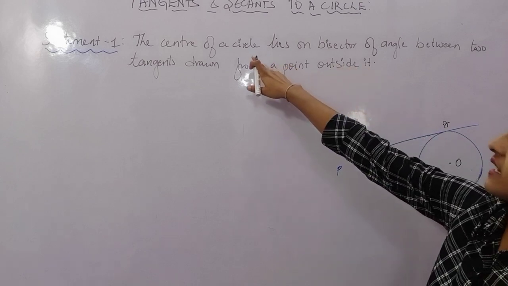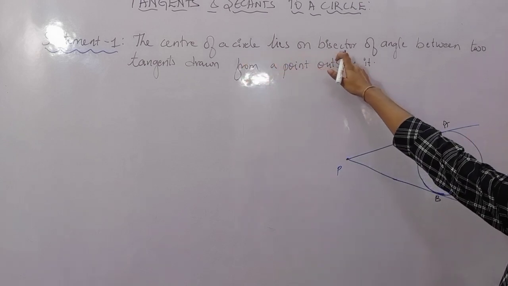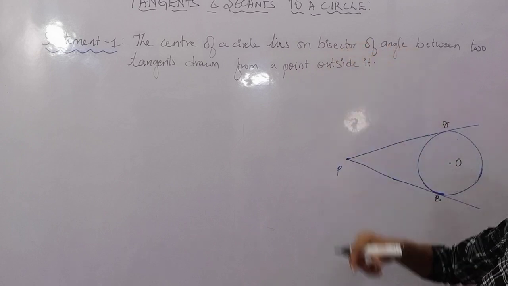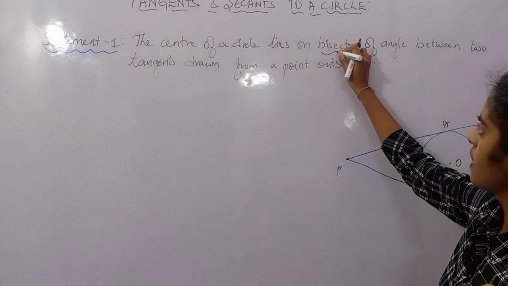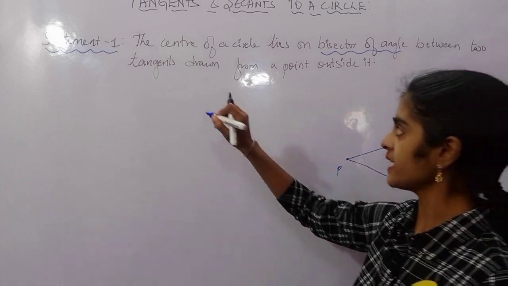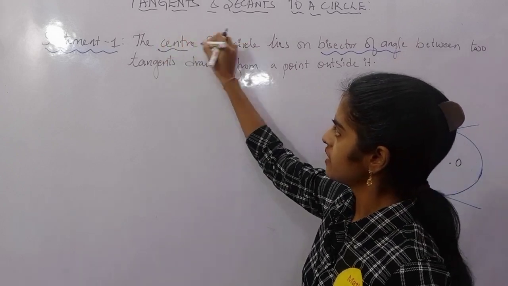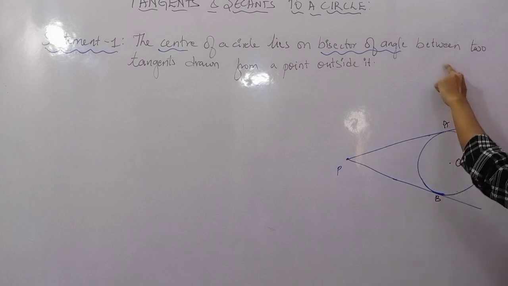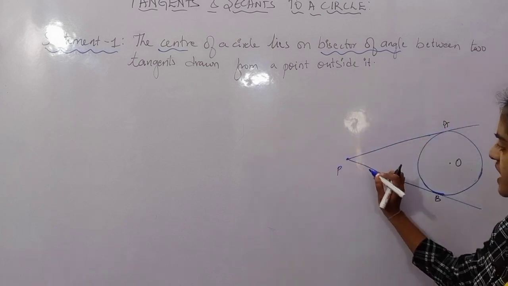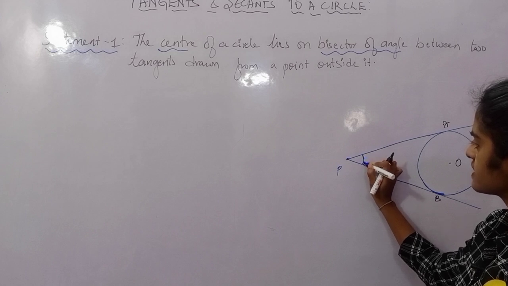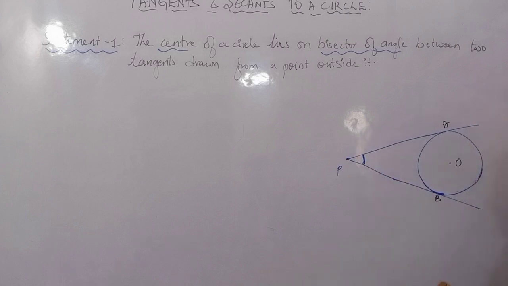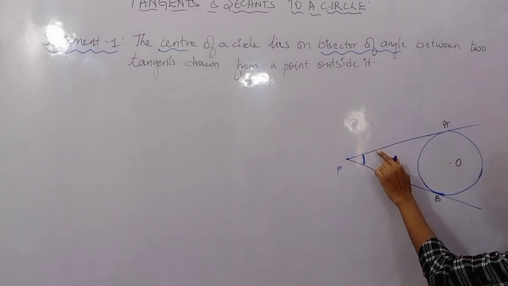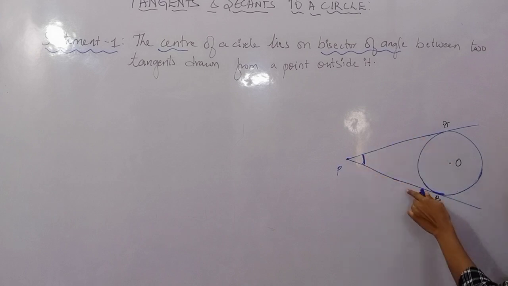So you have to say that the center of a circle lies on the bisector of the angle. Who should lie on it? The center of the circle. So this center should lie on the bisector of the angle between the 2 tangents. Where is the angle between the 2 tangents? This is the angle between the 2 tangents.